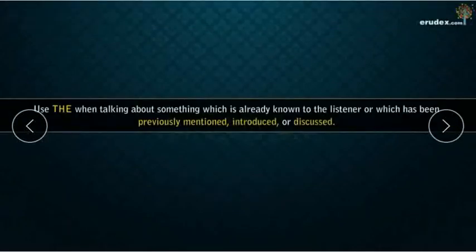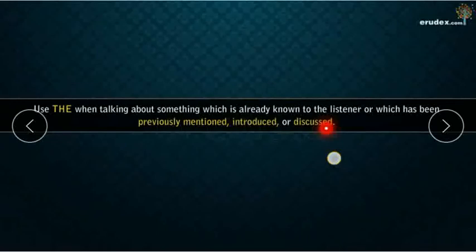Use the when talking about something which is already known to the listener or which has been previously mentioned, introduced or discussed. Let me explain this sentence to you. Use the when talking about something which is already known to the listener. Here you are the listener, children. I am telling you and you are listening to me. So you are the listener.